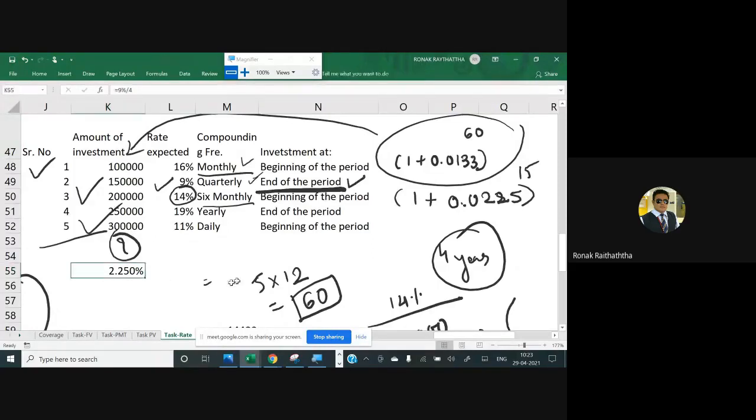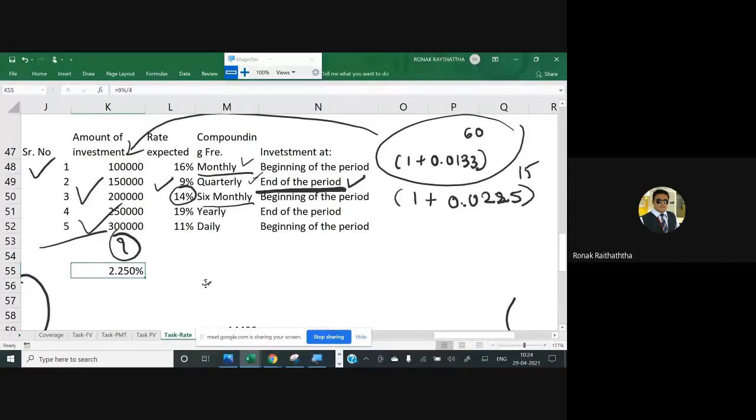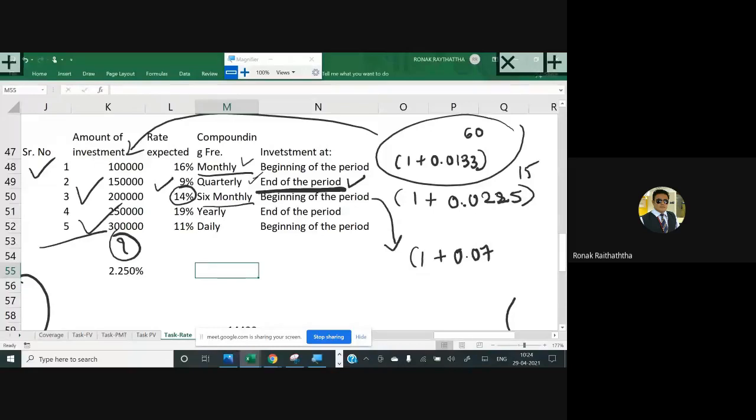It's looking a little bit messy, but I'm really sorry. I'm supposed to clarify each and every fundamental doubt of yours, that's why. Now we are finding the compounding factor for the third period. So it's 6 monthly, right? So 1 plus rate must be divided by 2. So friend, it should be 0.07, because 7% can be written like 0.07. Now we are investing at the beginning of the period. Period is 6 monthly.